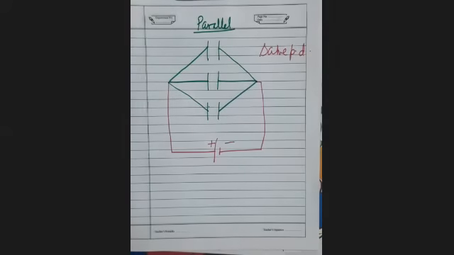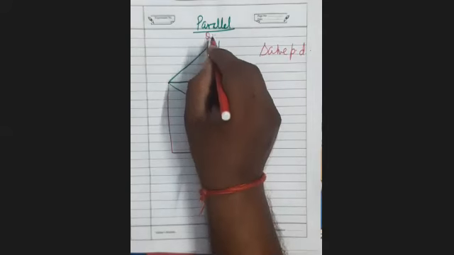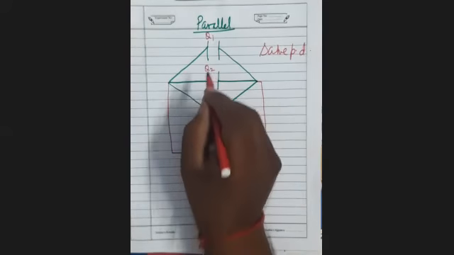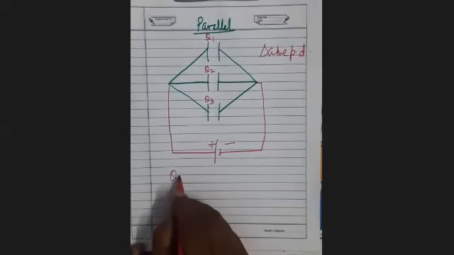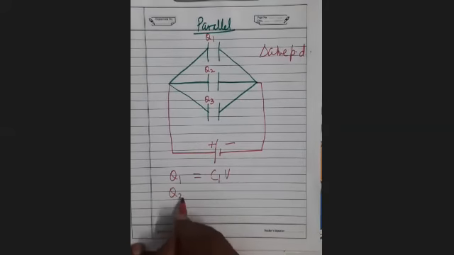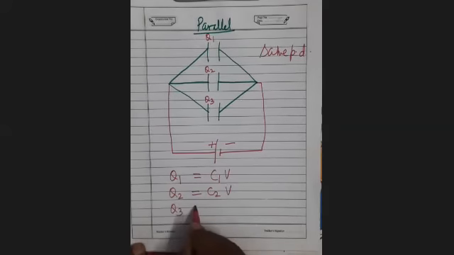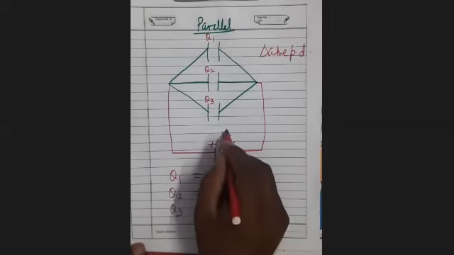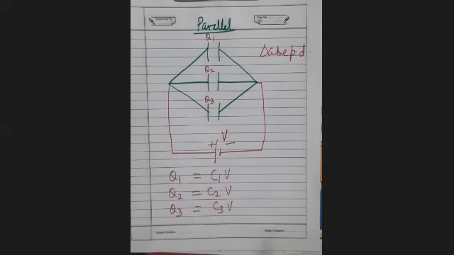But if you see the charges on every capacitor, there will be a different amount of charge. कितना होगा? एक में C1V, दूसरे में C2V and third में कितना चार्ज होगा? C3V. What is V here? V is the potential difference of the battery. V is the potential difference between the plates. It's clear?